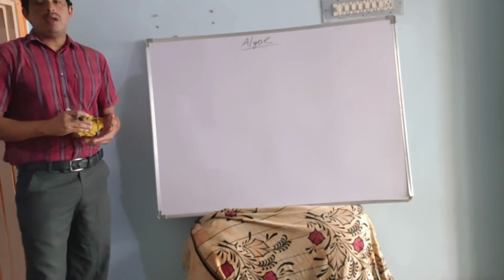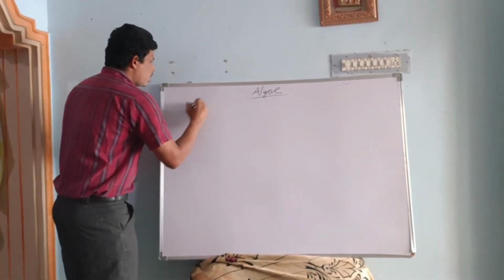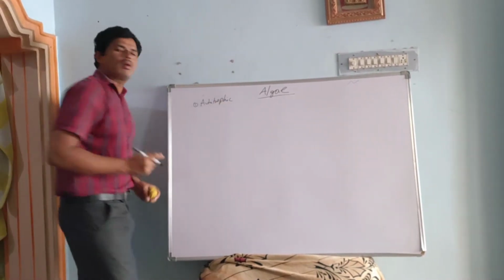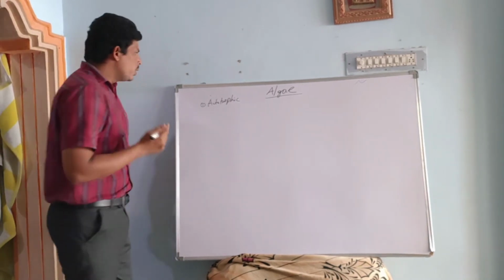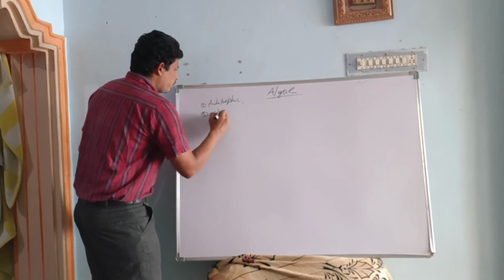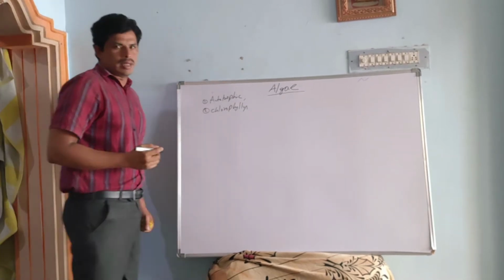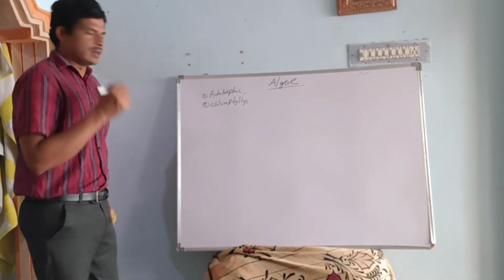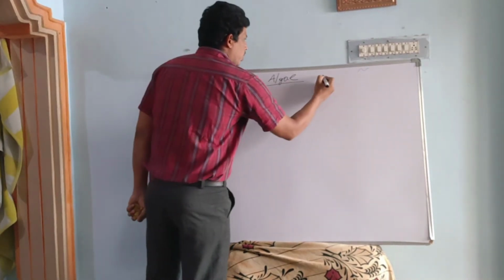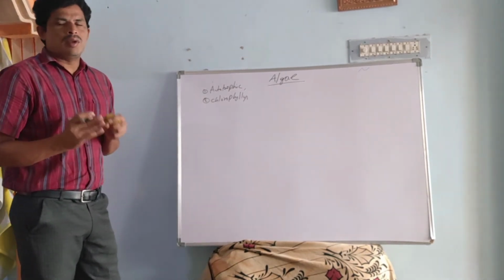So, algae are autotrophic organisms, and they are chlorophyllous. Means this algae structure looks like a filamentous structure. Some are rare; the majority of algae have a filamentous structure.